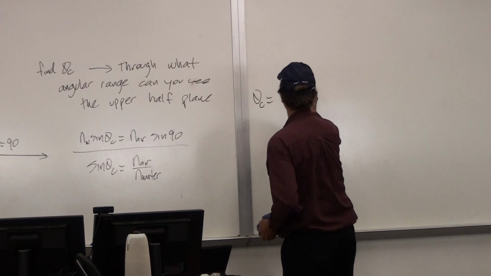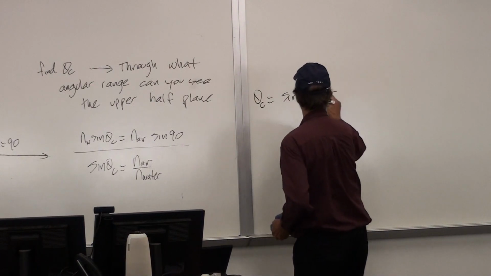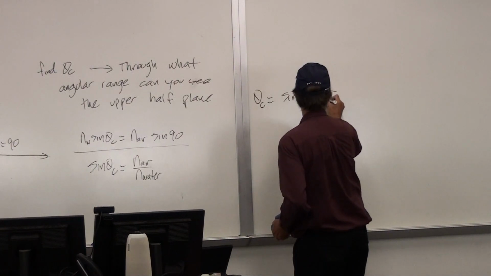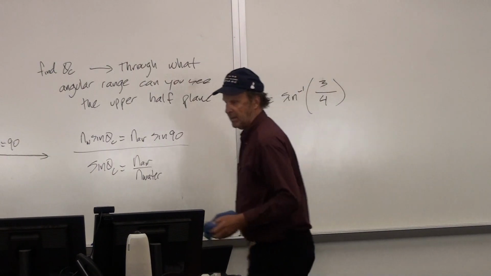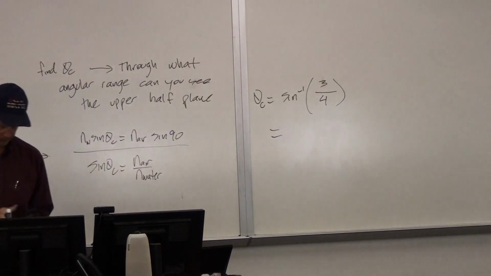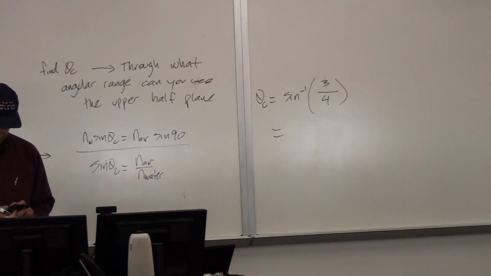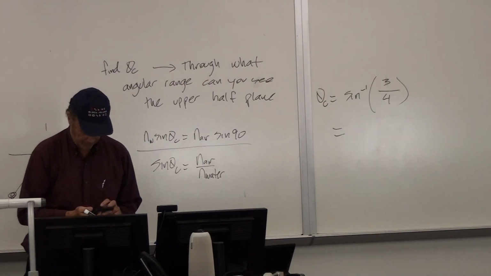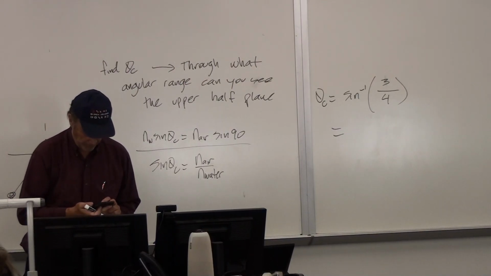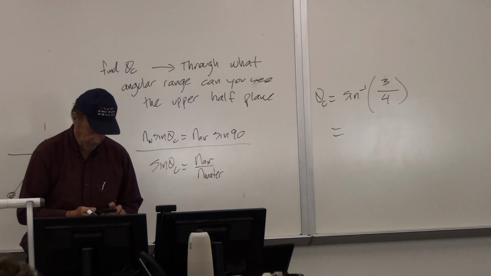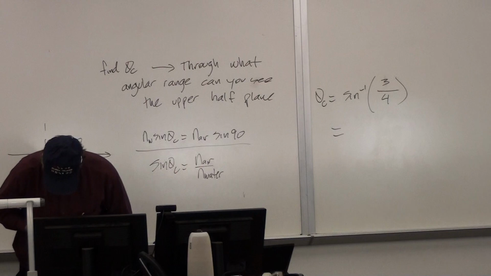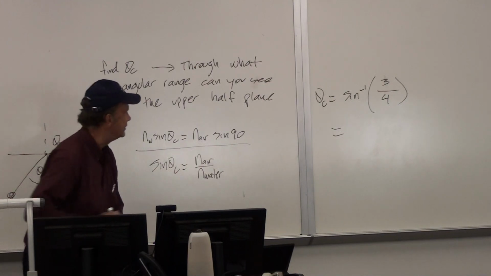So that's the inverse sine of 1/(4/3), which is the same thing as the inverse sine of 3/4. I think it's something like 48.59 degrees.